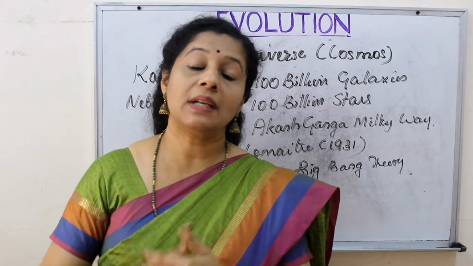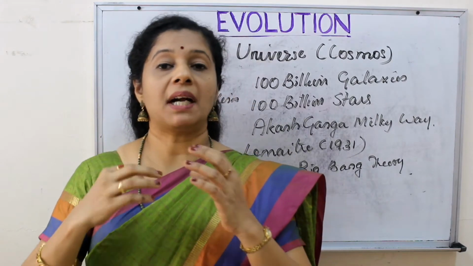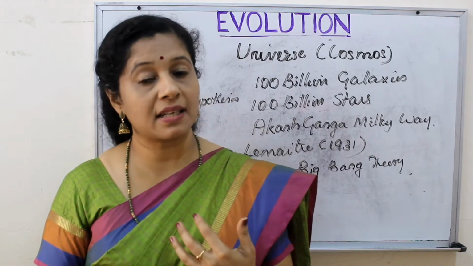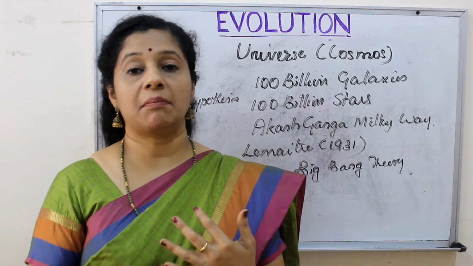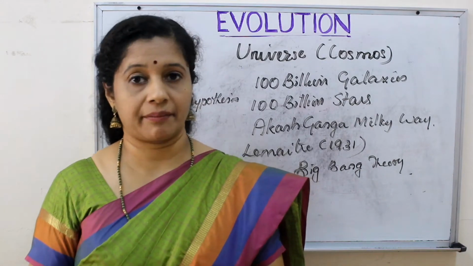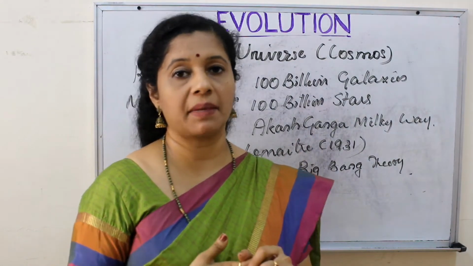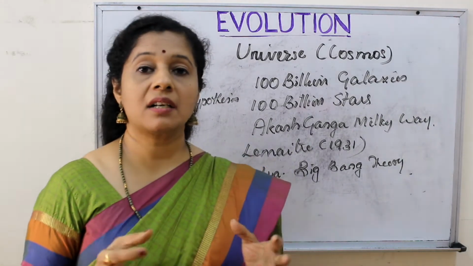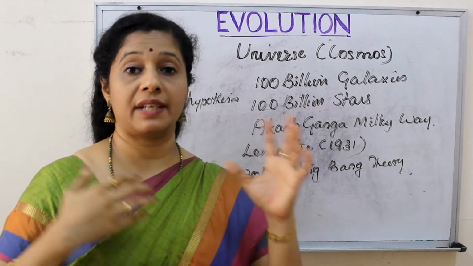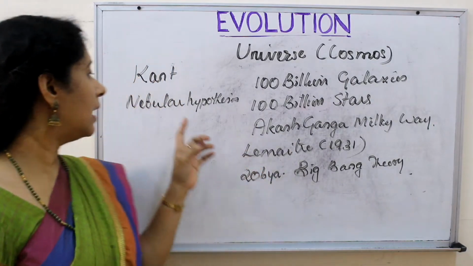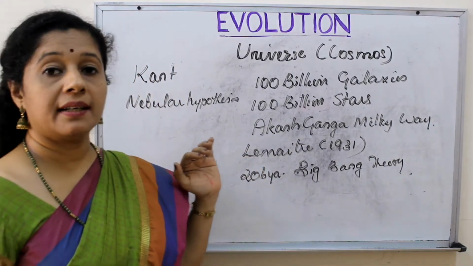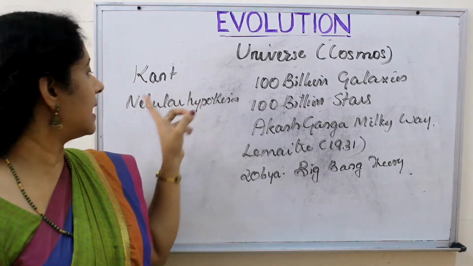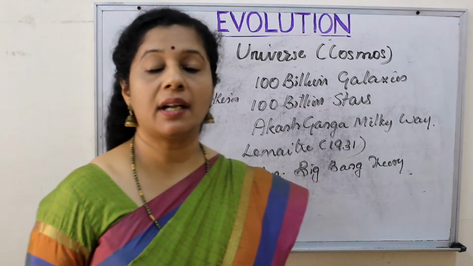Now within an individual galaxy, what happened? Again the particles were all spinning and moving, which consisted of lighter elements, heavier elements, other particles, hot gases, everything. Everything was revolving in a circular path, and that is called a nebula, because they formed a large cold cloud of dust. In plural it is nebulae, and each nebula became one galaxy. That was the proposal by Kant, one scientist, and this is called the nebular hypothesis.